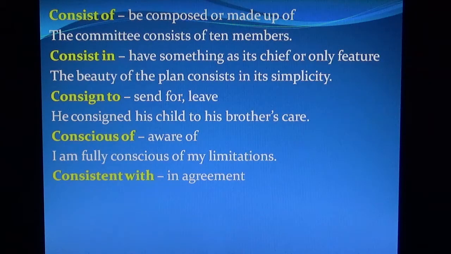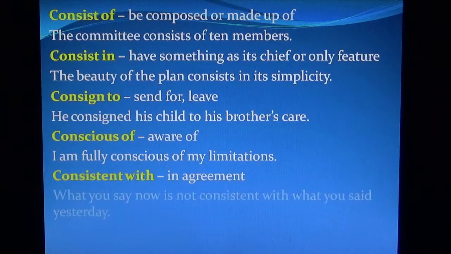Consistent with means in agreement. What you say now is not consistent with what you have said yesterday.